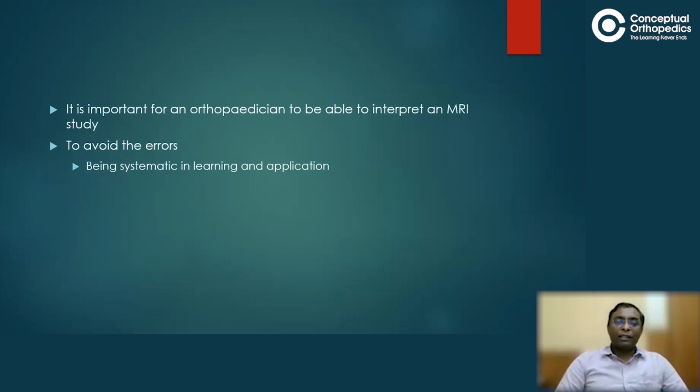For an orthopedician, it is very, very important to be able to interpret an MRI study. Everyone makes errors, but to cut down the errors, we have to be systematic in learning and application.